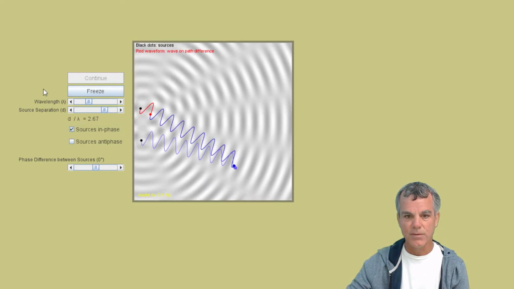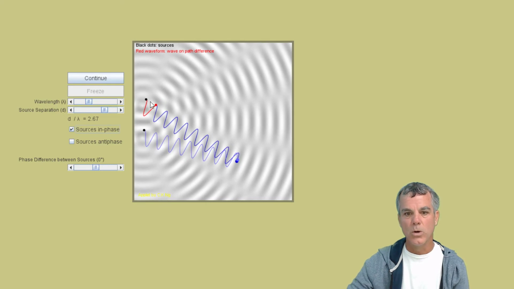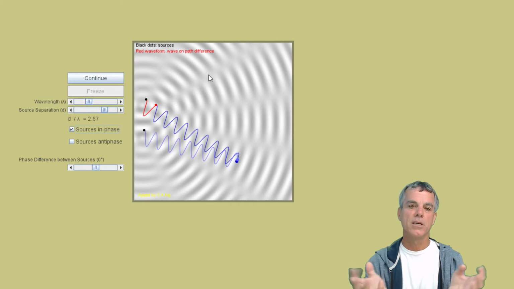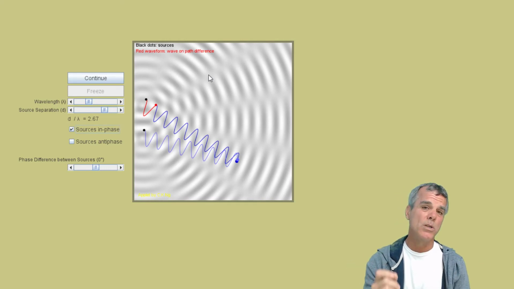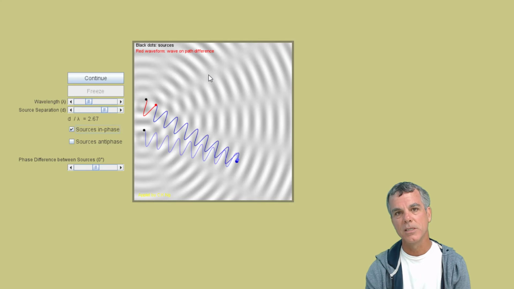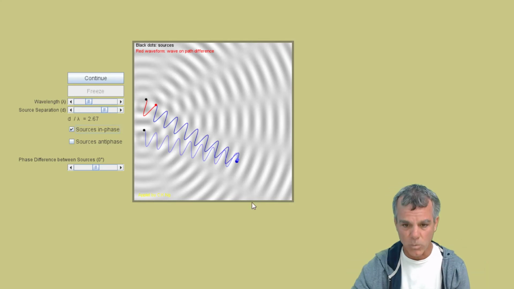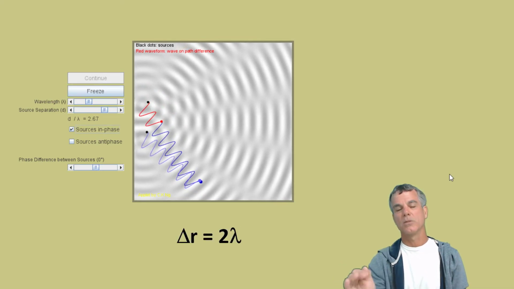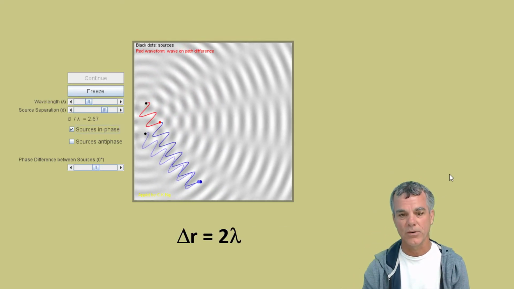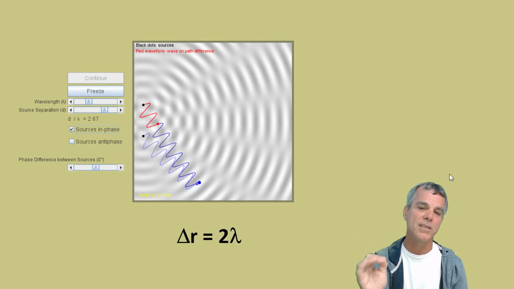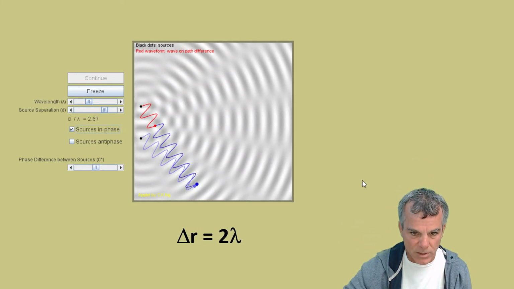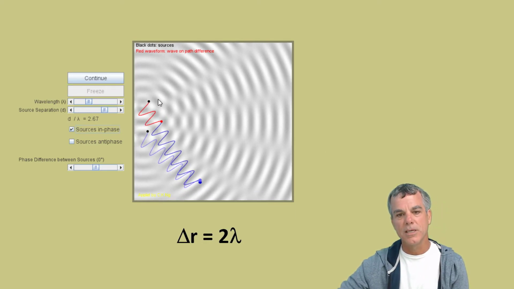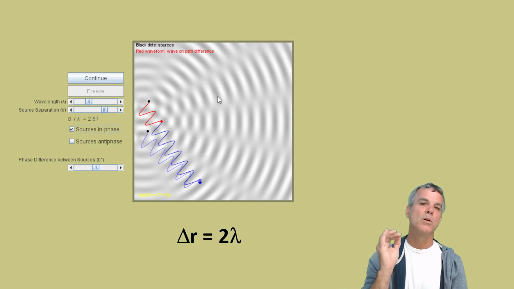On the other hand, if the top wave travels one full wavelength farther than the bottom wave, again, we still get fully constructive interference. And this will apply anytime the path length difference is an integer number of wavelengths. So if the top wave travels 2 wavelengths farther, again, they start off exactly in phase. They're going to arrive at this point exactly in phase again. And you can see that the difference in path length is 2 wavelengths.